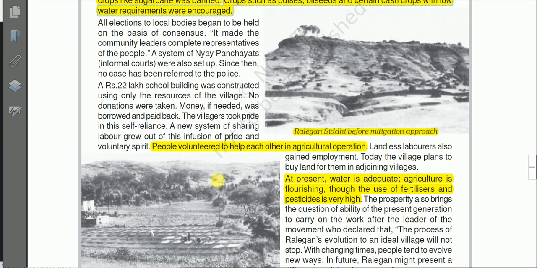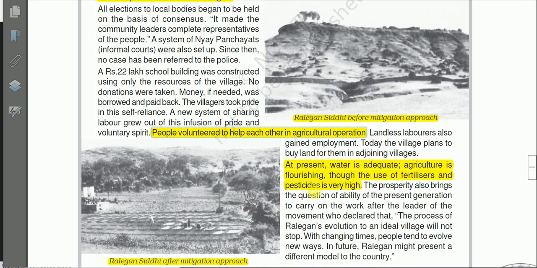People volunteered to help each other in the agricultural operation. So there was cooperation among the people, and because of that, at present water is adequate and agriculture is flourishing, though the use of fertilizers and pesticides is very high.